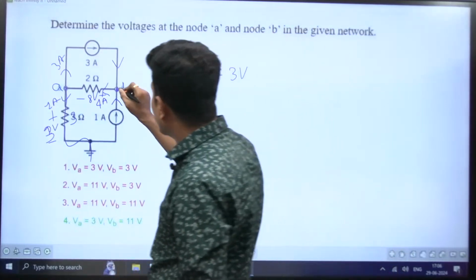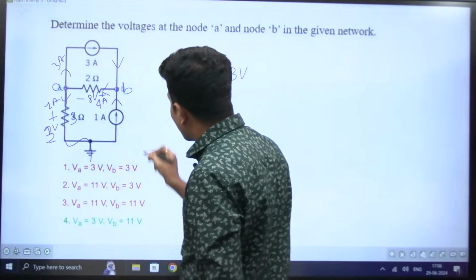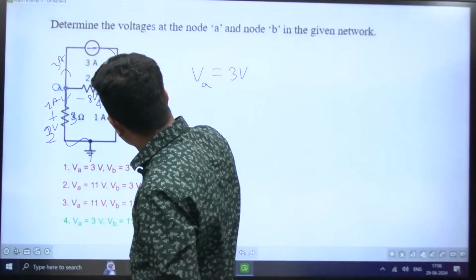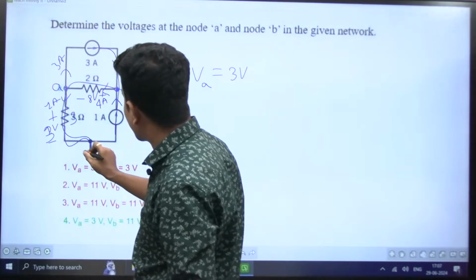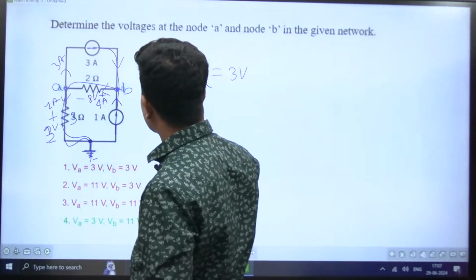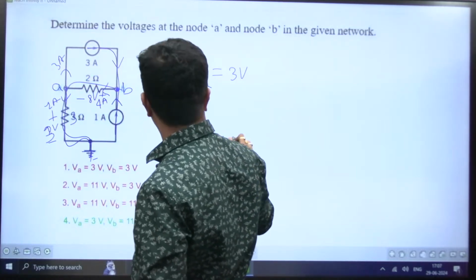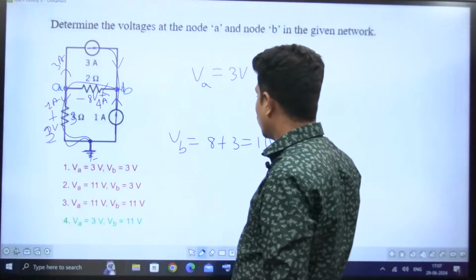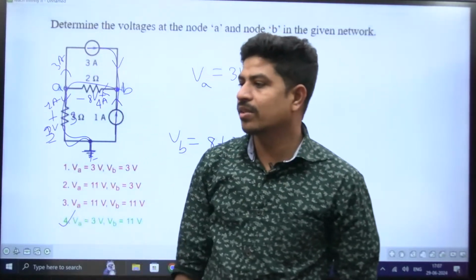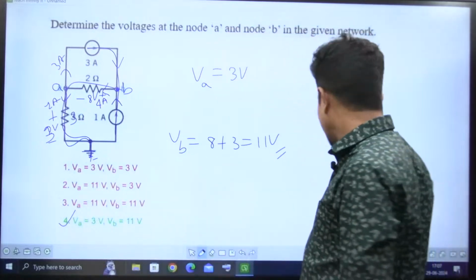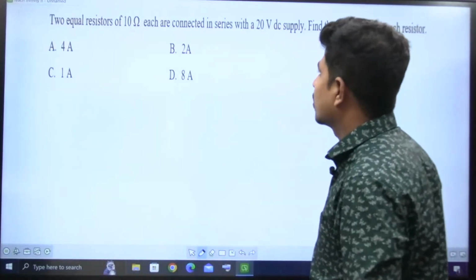Now come to B. He is asking about B. So can you go like this to the ground? No, because those are voltage sources. Therefore, I'm following this way. So VB is equal to 8 plus 3, that is equal to 11 volts. 3 volts and 11 volts is the answer, right? Let's go to the next question.